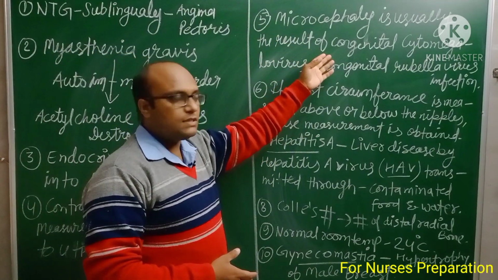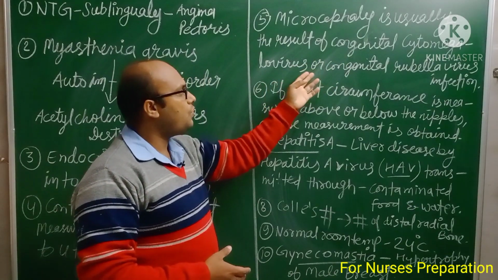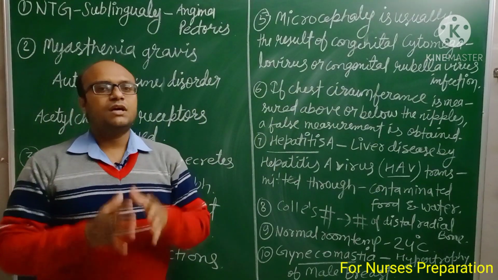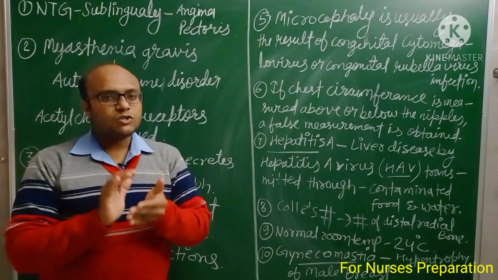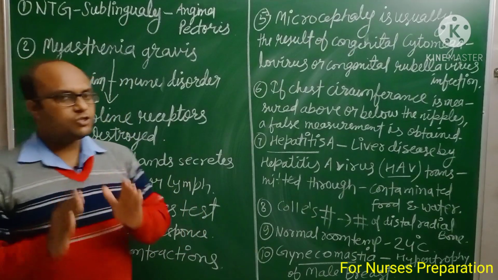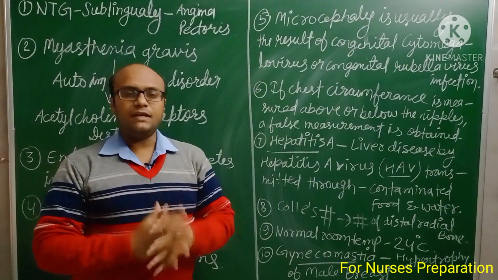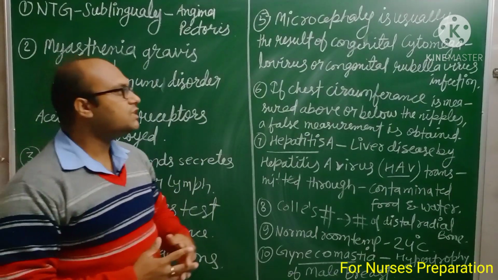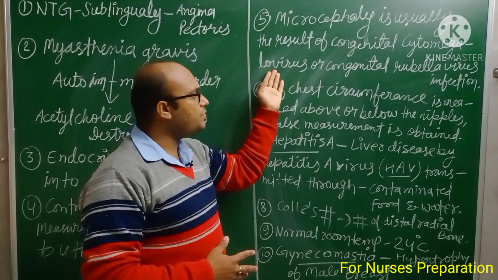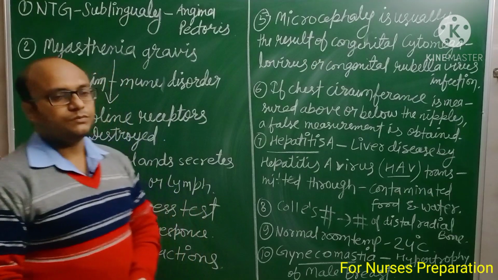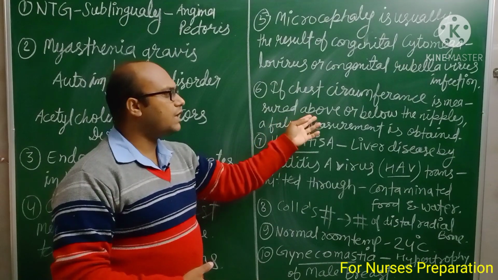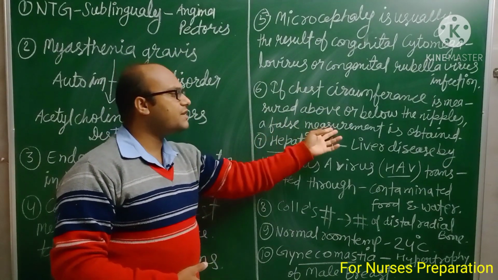Microcephaly's important cause is congenital cytomegalovirus infection or congenital rubella virus infection. If someone asks, a baby is born with a small head, what may be the cause? You can say it is definitely due to infection. Which type of infection? Virus infection, and the virus names are cytomegalovirus and rubella virus.